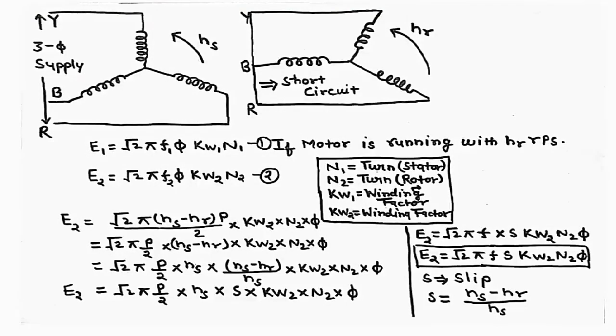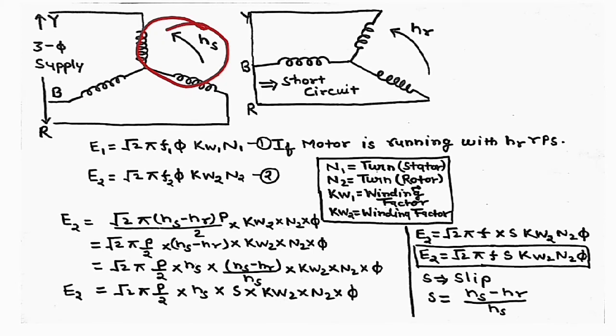So here you see, when we supply the stator winding, the EMF is called E1. Through this EMF, the rotating stator magnetic field rotates in anti-clockwise direction, as we have seen here.